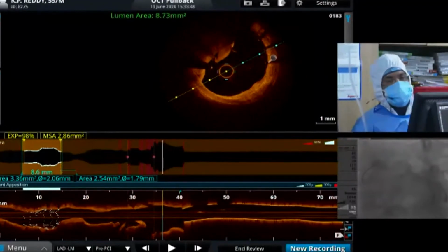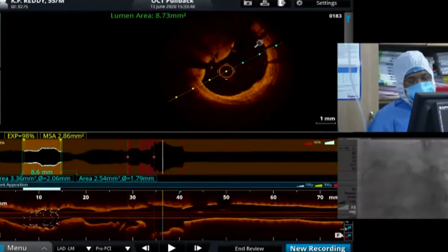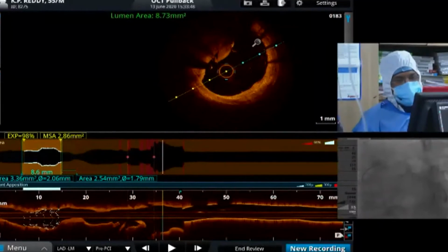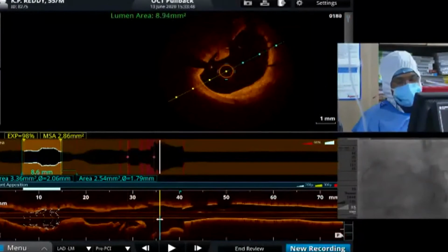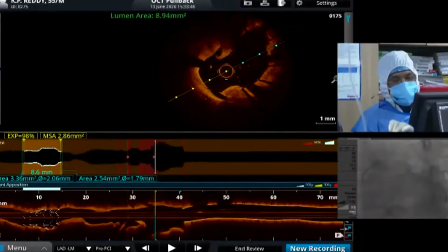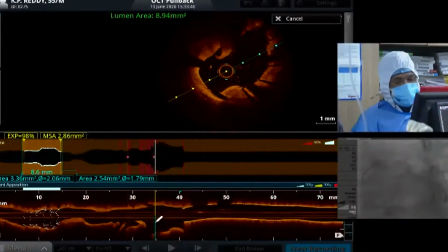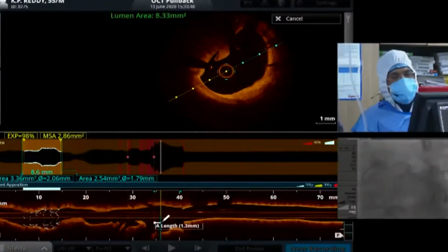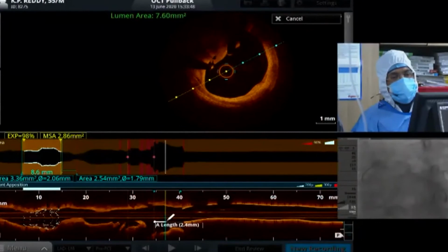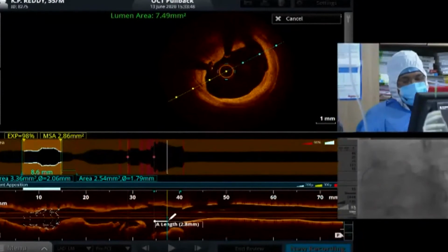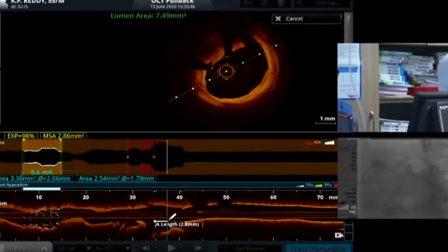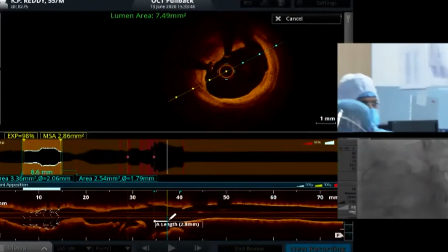You can also measure the exact length, whether you have extended 2 mm or 3 mm or 5 mm. Ideally, in any crush, a 2 to 3 mm extension is more than enough. You can see the bifurcation. I'll take the measurement also. You can see very clearly to what length we have crushed. Here this is ending, that means 2.6 mm. The crushed portion of the stent in the left main is about 3 mm.